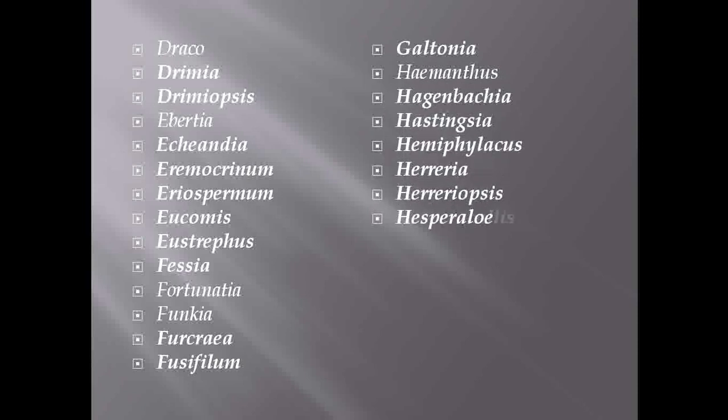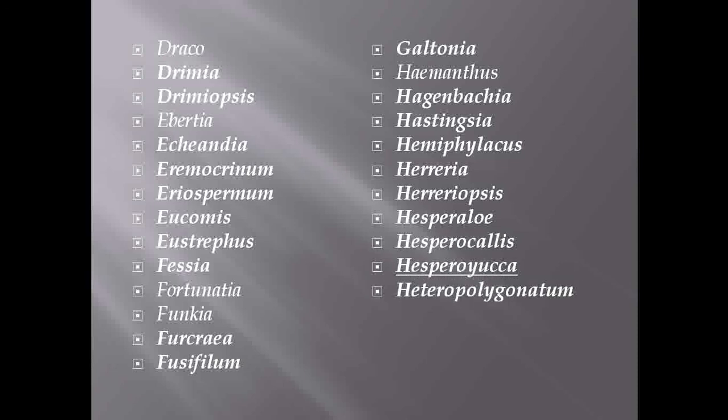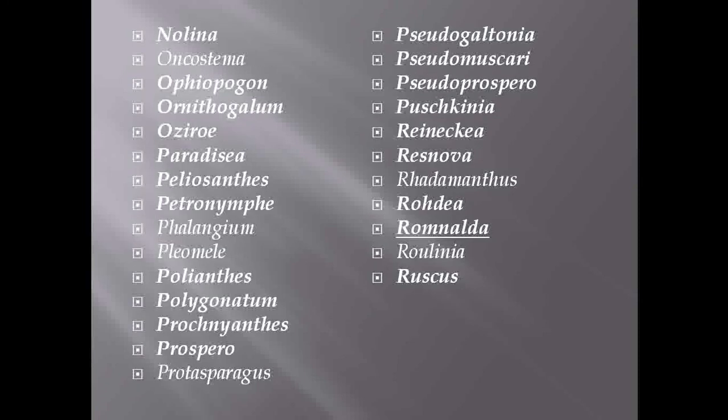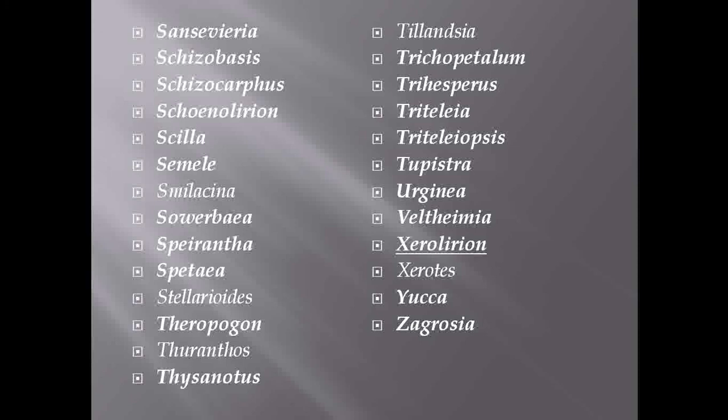So we are basically well known about the most common genera which are present under this family, like Agave, Aloe, Dracaena, then Hyacinth, Yucca species, Sansevieria species. So these are the various common genera which are included under the family Asparagaceae.